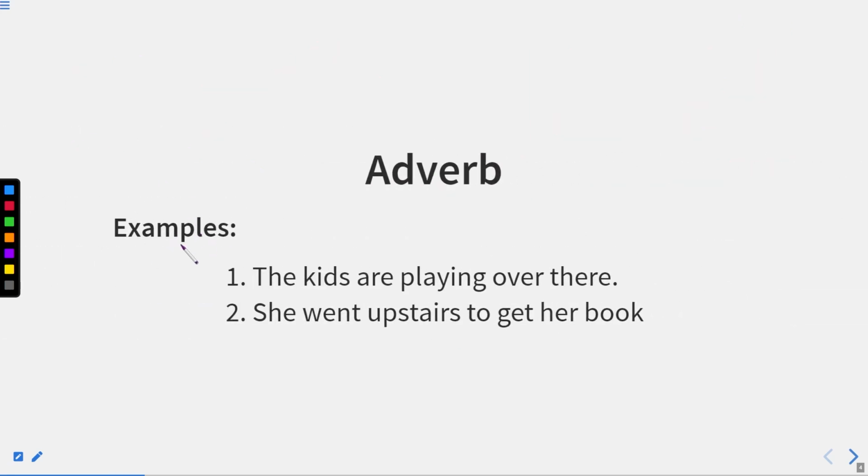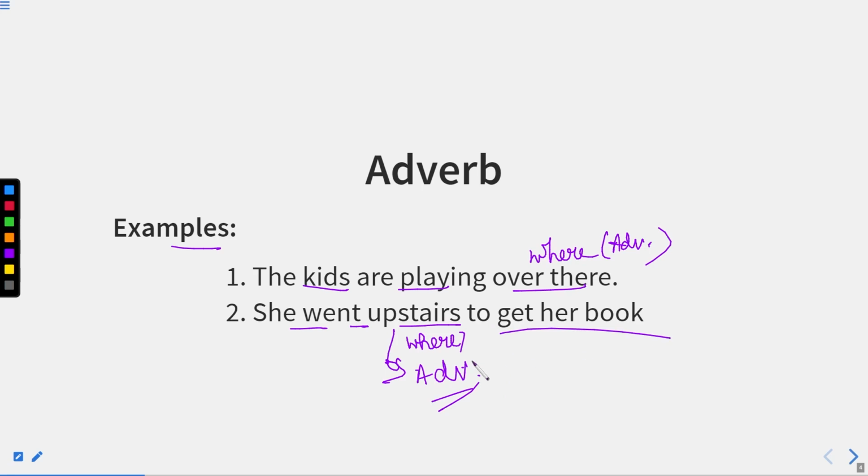Now let us see some examples. The kids are playing over there. Now where are the kids playing? They are playing over there. There is not a fixed area, but they are playing over there. So this is an adverb. Now, if I say she went where, she went upstairs to get her book. Again, this is replying to the question where, so this upstairs is an adverb. Here we can see that these two are adverbs of place. Now, let us move forward.